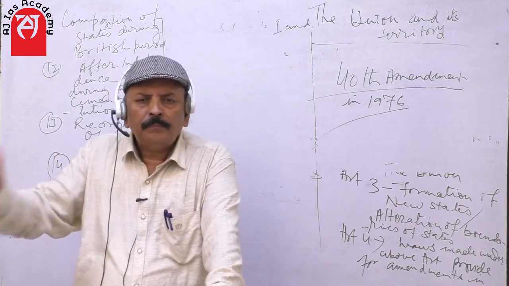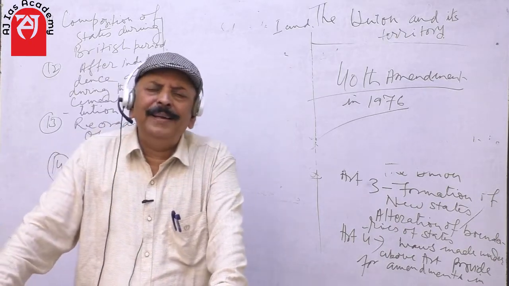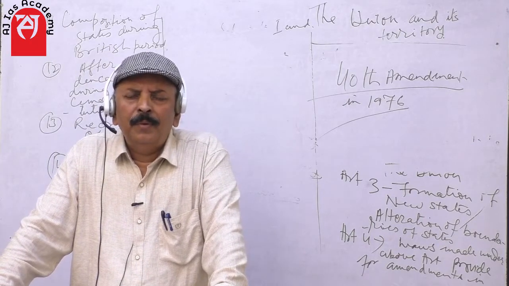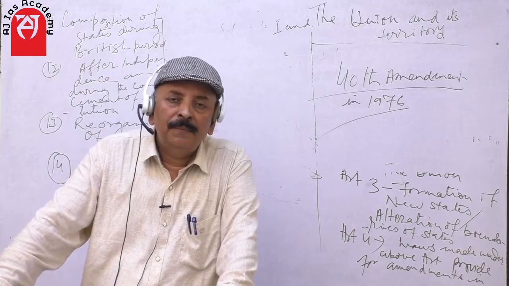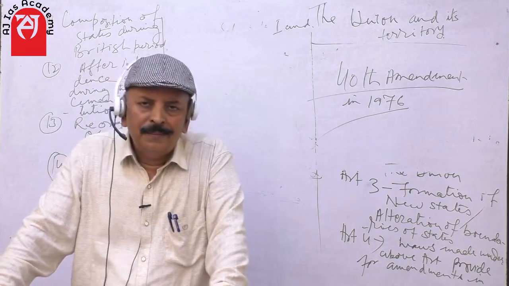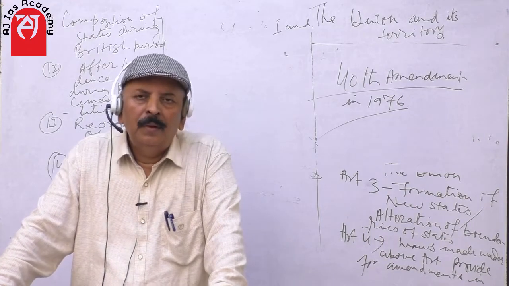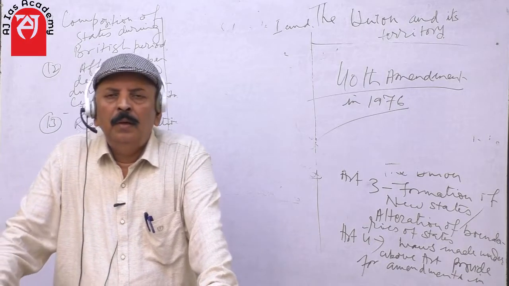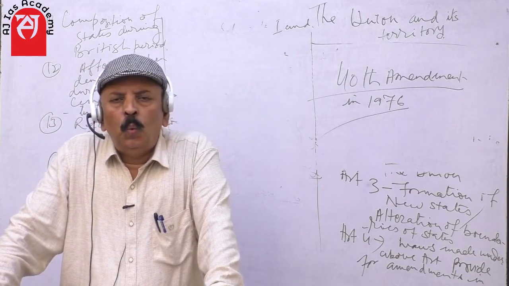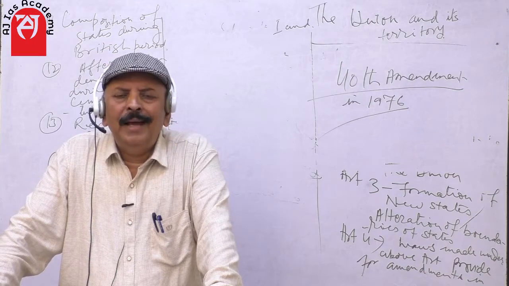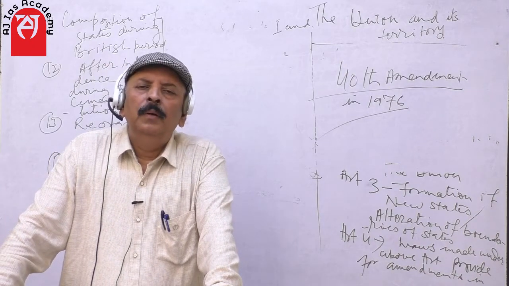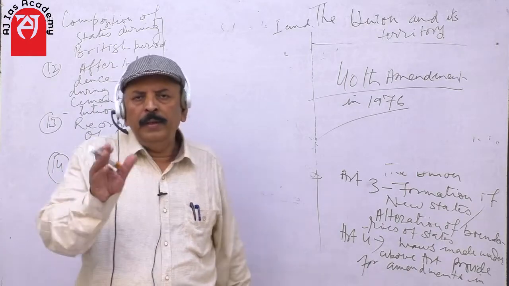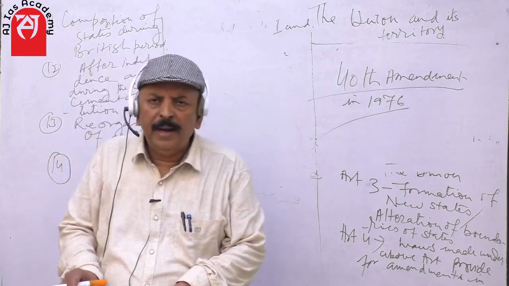Because the areas covered by native states were mostly covered with forest or infertile lands. So the density of population in native states was lesser than that of British India. Now, in undivided India, what do we find?